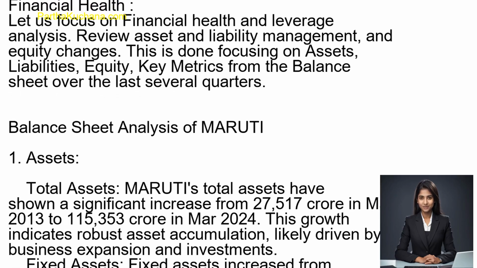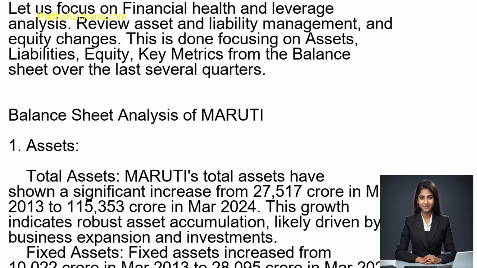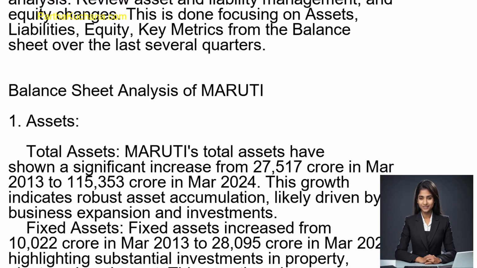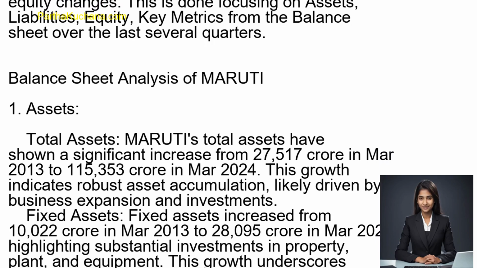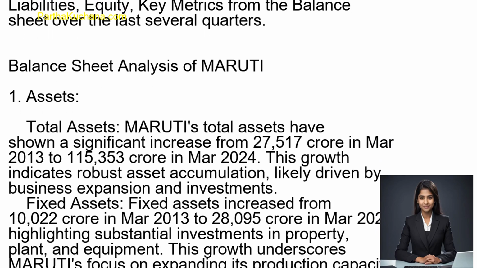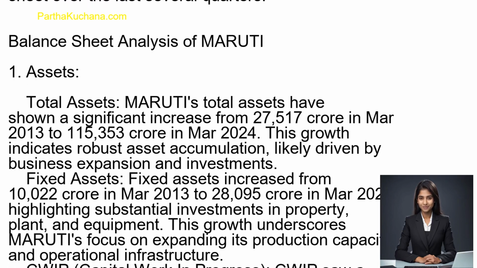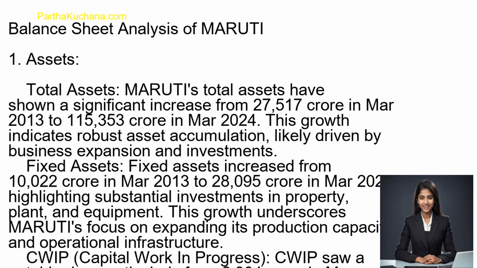CWIP. Capital work in progress. CWIP saw a notable rise, particularly from 2,904 crore rupees in March 2022 to 7,504 crore rupees in March 2024. This suggests ongoing large-scale projects and future capacity enhancements.